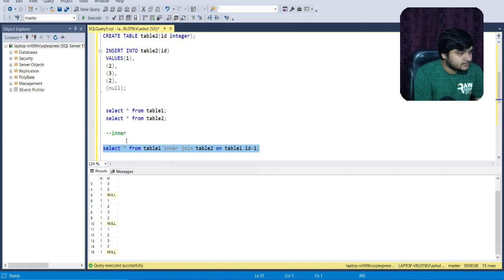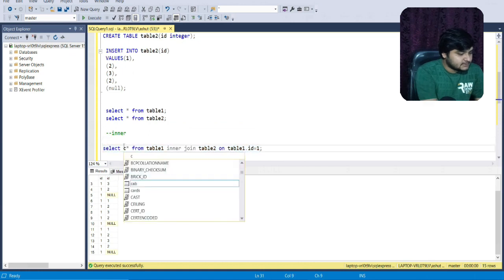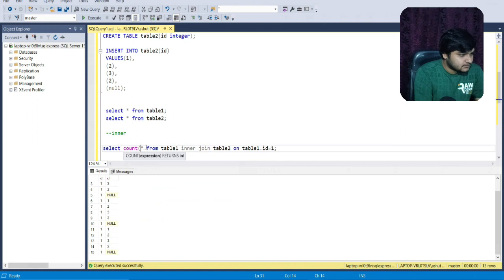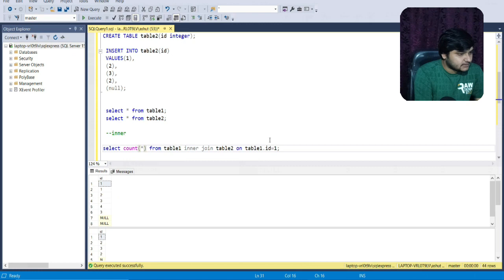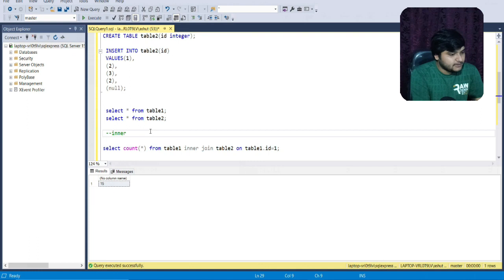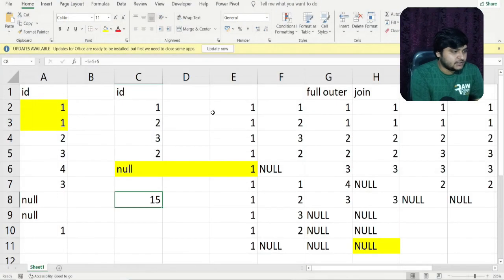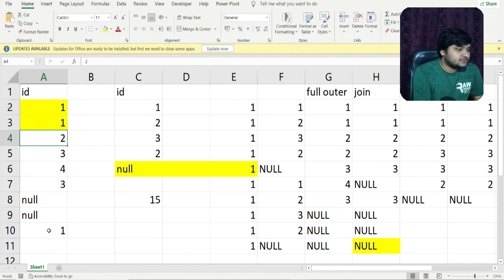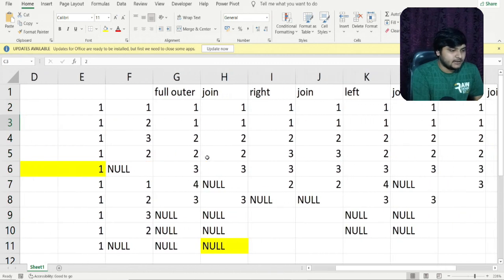I'll do a simple count star in this case. I'll execute, and select this. You can see 15 rows are being produced. So this is how this kind of query works. I hope it is pretty clear. For each value of table id, let's say it was 2, each 2 present in table 1 will match with each of the rows in the second table. So friends, this is how these kinds of queries work.